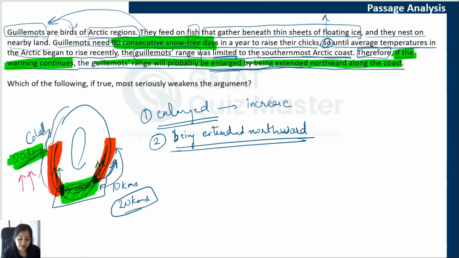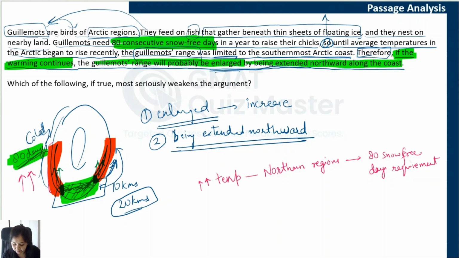Now, we know that the author's logic is that these northern regions may be able to meet the 80 consecutive snow-free days requirement because of this increase in temperature. And that is why guillemots will be able to move in this area.